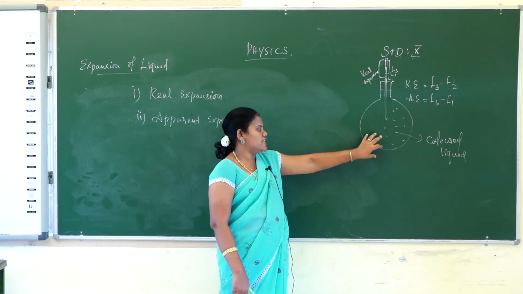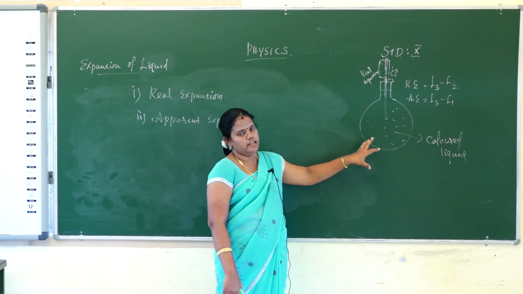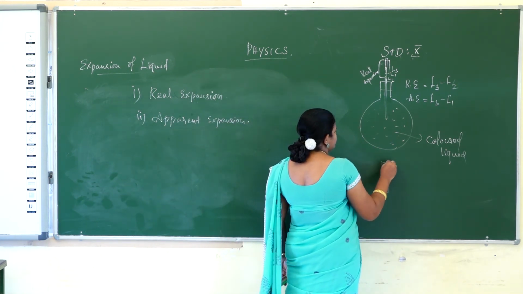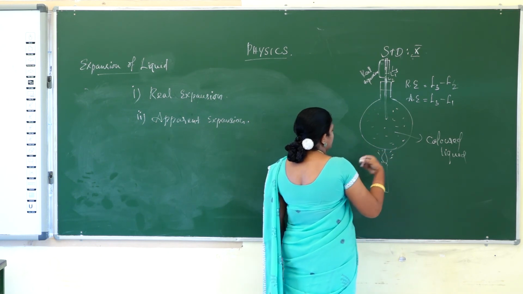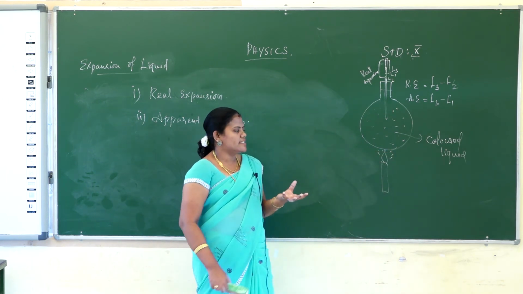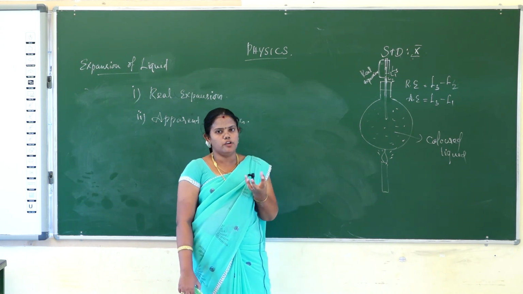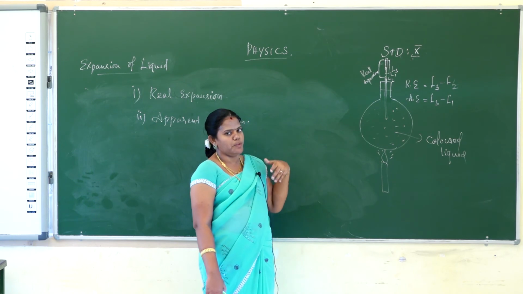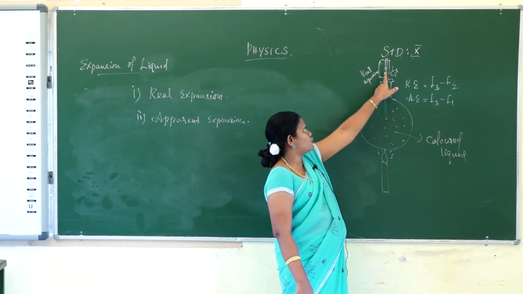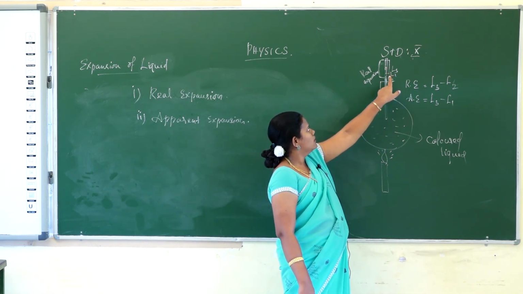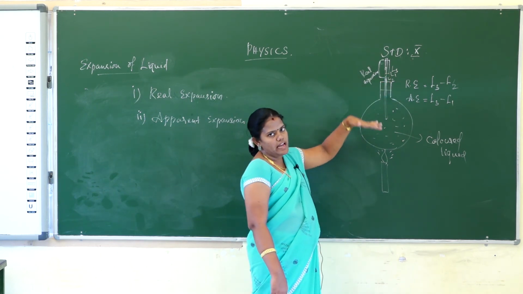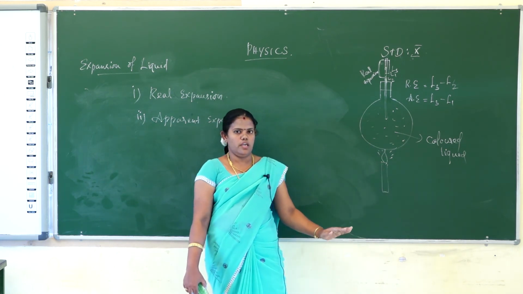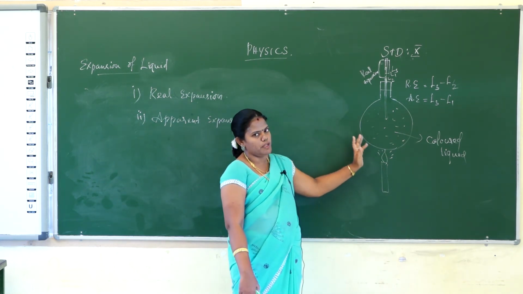Okay. So first, the container has colored liquid, and you apply heat energy at the bottom of the container. First the container is heated, and then the colored liquid is heated. So the colored liquid heats and the water automatically expands. It moves in the glass tube, and that level is noted as L1. After you remove the heat, the water level will fall. That is L2, and the L3 value will be noted down.